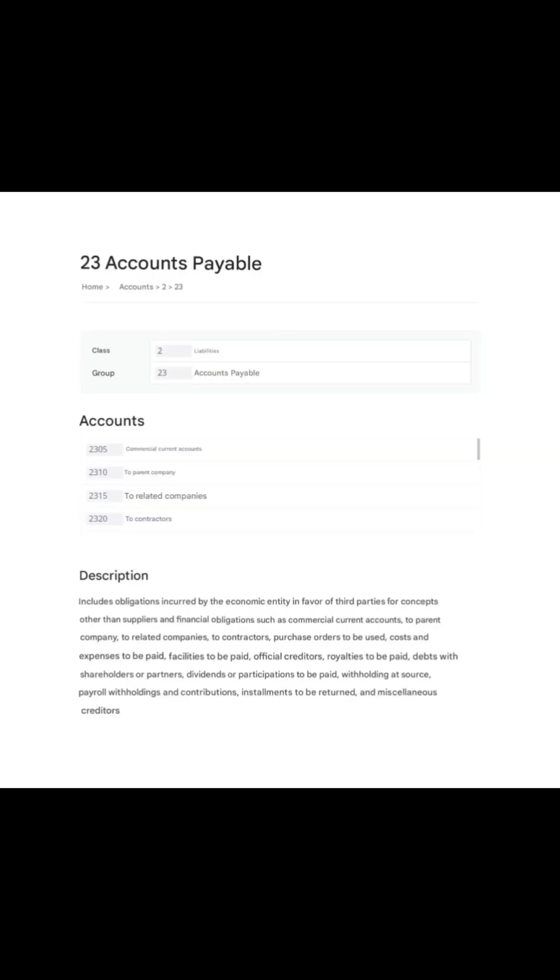Hello, my name is Gina Gutierrez, and today I am here to talk to you about account number 23 of the liabilities, called accounts payable. It includes obligations incurred by the economic entity in favor of third parties for the concept of suppliers and financial obligations, such as commercial current accounts to parent company, to related companies, to contractors, purchase orders to be used, costs and expenses to be paid, facilities to be paid, official creditors, royalties to be paid, dividends with shareholders or partners, dividends or participation to be paid, withholding at source, withholdings and contributions, installments to be returned, and miscellaneous creditors.